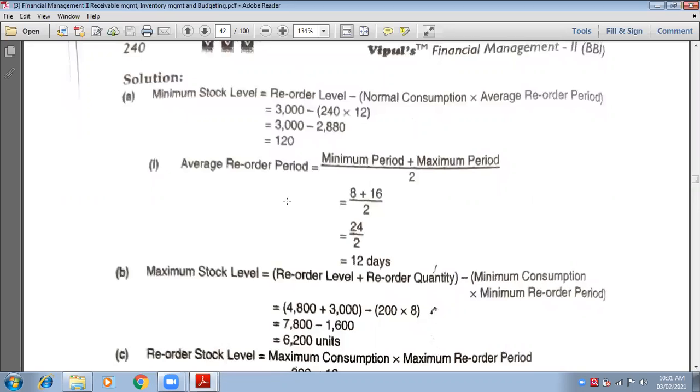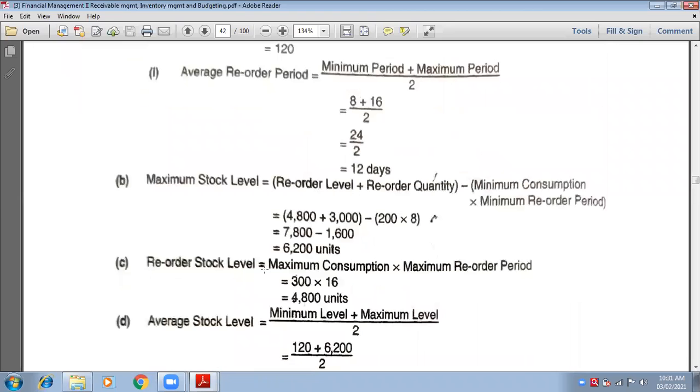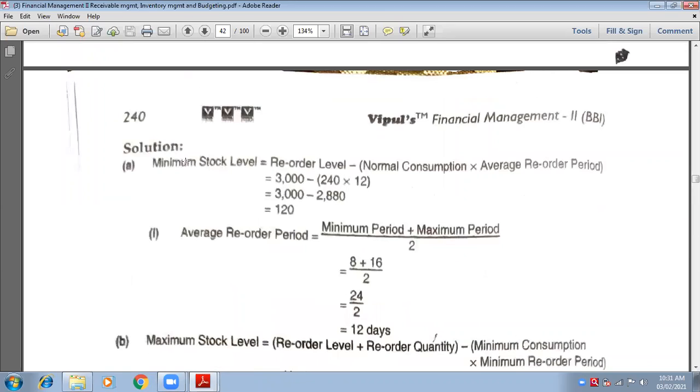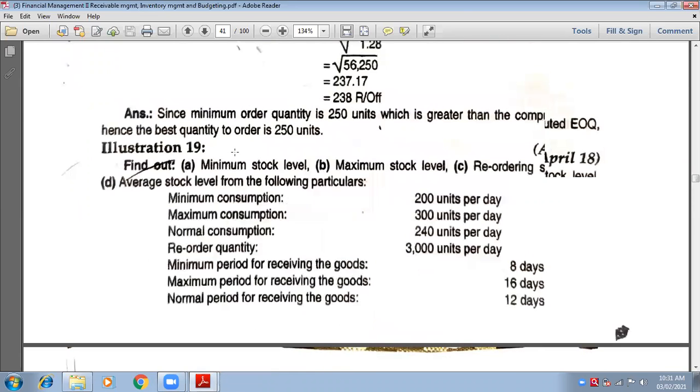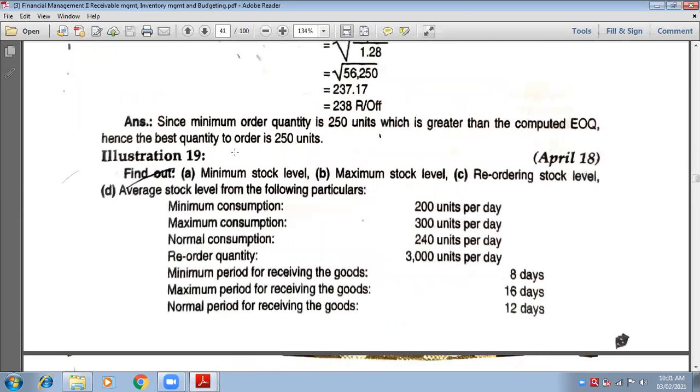Minimum is 120. Okay. There is a printing mistake. See, they have taken reorder level as 3,000. Are you getting my point? Yes, ma'am. I made a mistake. Instead of 4,800 they have 3,000. They calculated reorder level 4,800, same as ours. And they have taken reorder level in the formula of minimum stock level as 3,000. So definitely there is a printing mistake in the solution. So let's not waste our time.